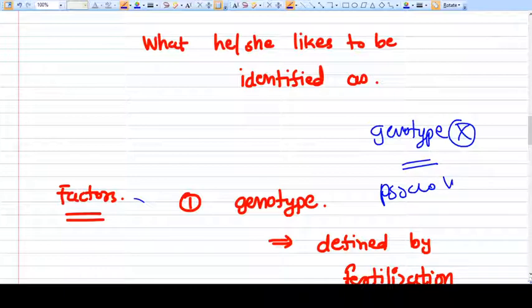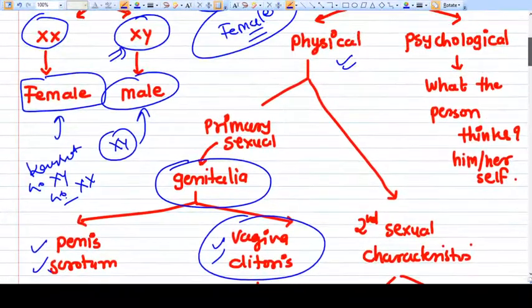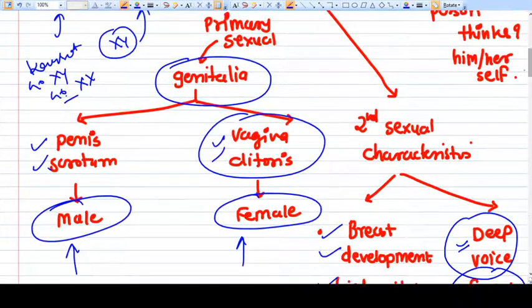Psychological phenotype cannot be changed. What can be changed is the physical phenotype. If the person has male genitalia and wants to identify as a female, there is a surgery which converts male genitalia into female genitalia. There is a sex change surgery.